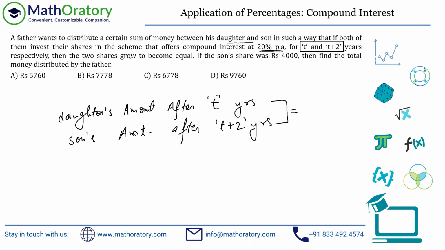That's what they say: the two shares grow to become equal. Now, if the son's share was rupees 4,000, then find the total money distributed by the father. So we're looking at the total money distributed, so you have to take into account both of these.